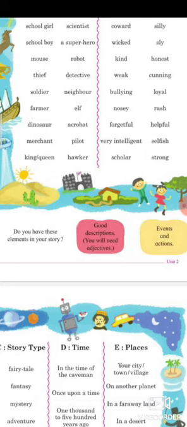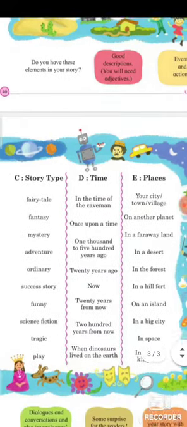So, what is the storyteller, or you can say the author, asking? Do you have these elements, like good description, events and action, even that this takes place on a particular day? Action, what have they done? They have hidden, they have attacked, and spoken aggressively like this. C is the story type.